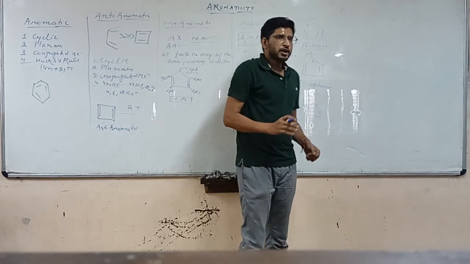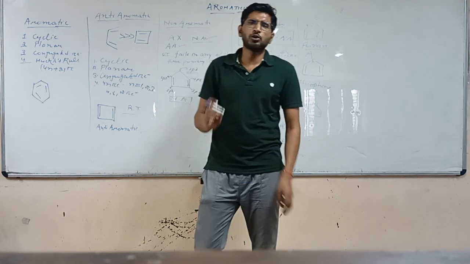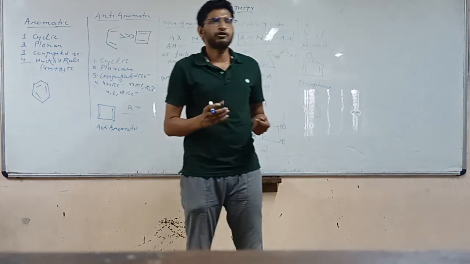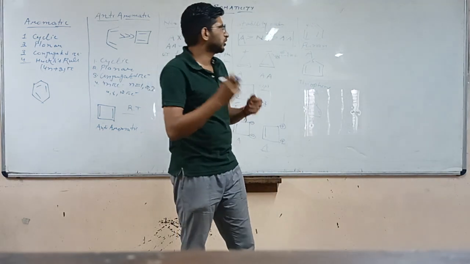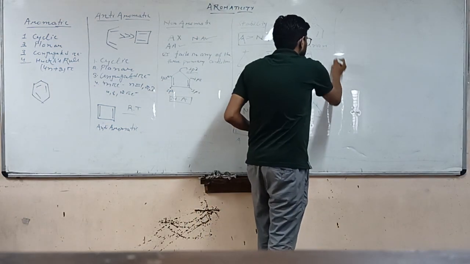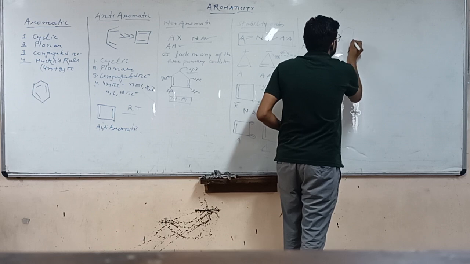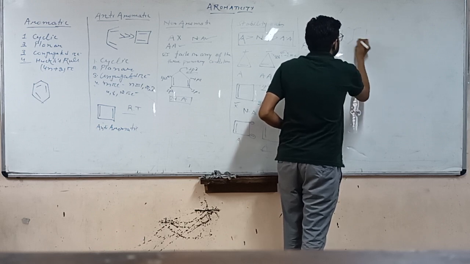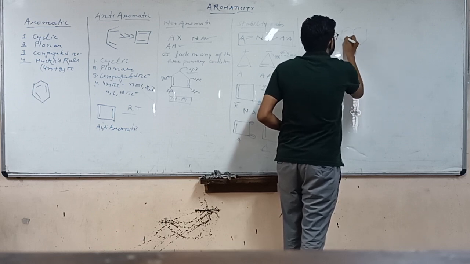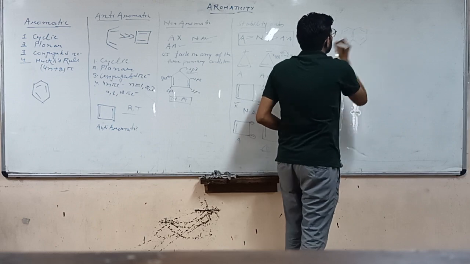Now we have seen examples of one ring only till now. What if we fuse two or more rings? Let's take more examples. If we fuse two rings, what about this?